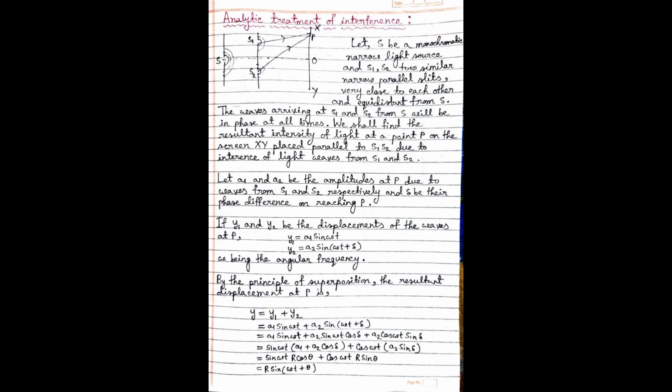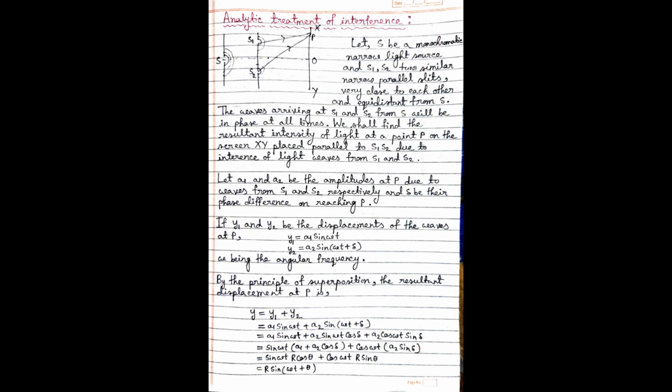Okay. Let's start. Now, in the figure you can see that S is a monochromatic narrow light source, and S1 and S2 are two similar narrow parallel slits equidistant from S. Now waves arriving at S1 and S2 from S will be in phase, and after S1 and S2 they will reach P at the screen and produce an interference pattern.